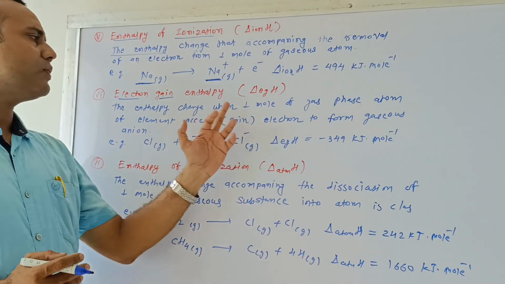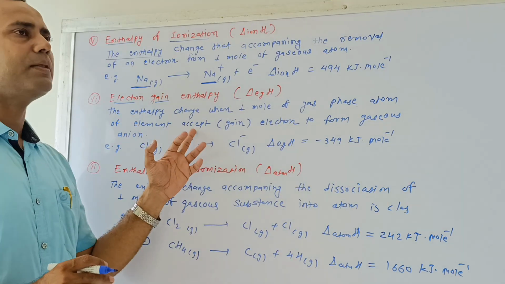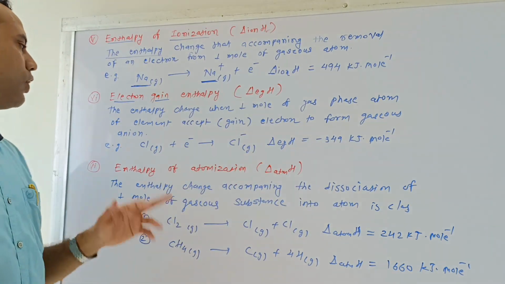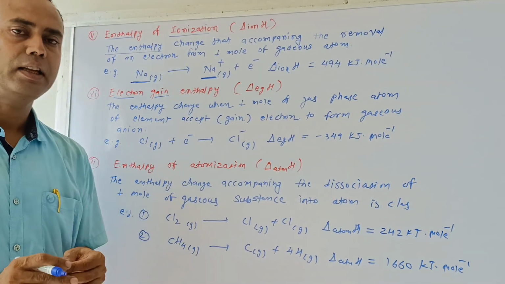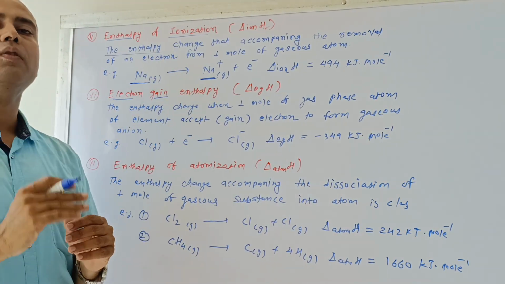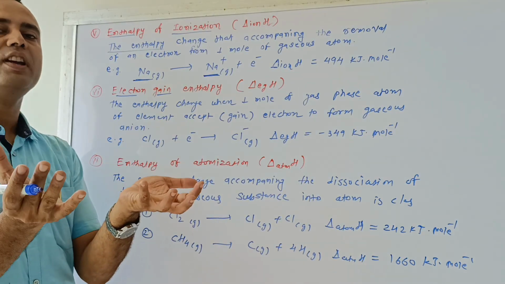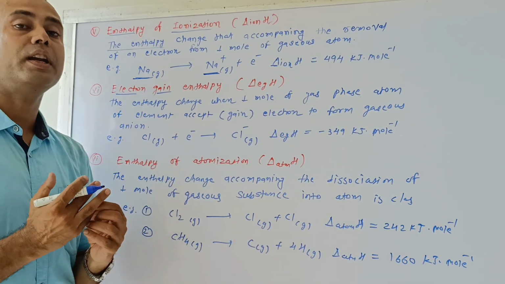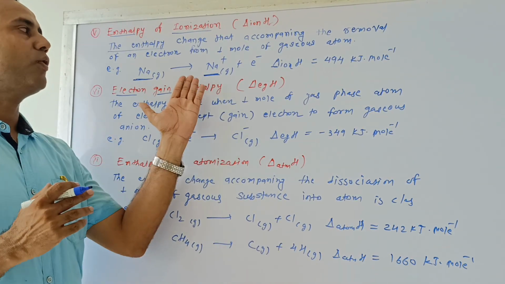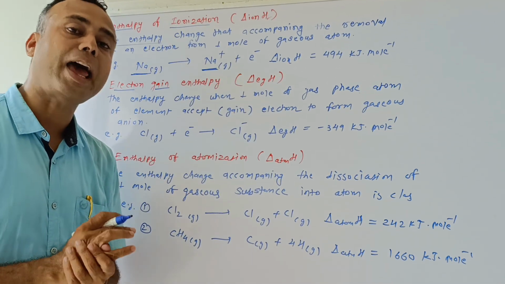The enthalpy change when one mole of gaseous phase atom of an element accepts or gains an electron to form a gaseous anion. In the previous case, the gaseous atom donates an electron and is converted into an ion. Now in the second case, the gaseous atom will accept an electron and convert into an anion. There is a formation of a cation there; here there is a formation of an ion, that is an anion.